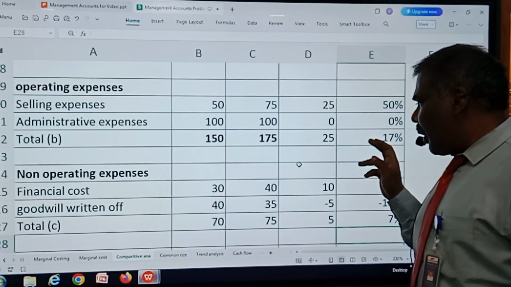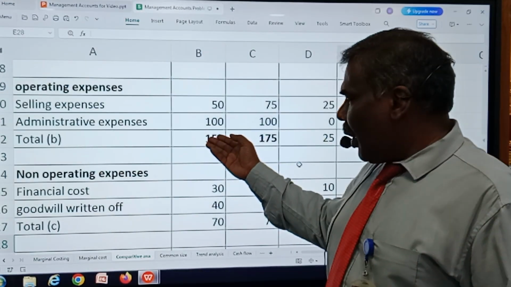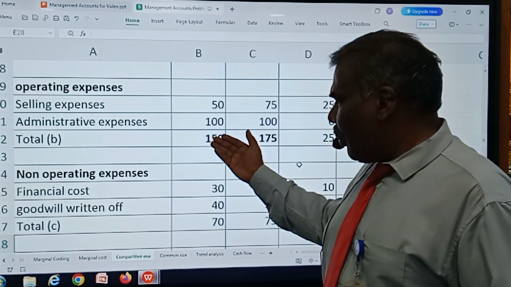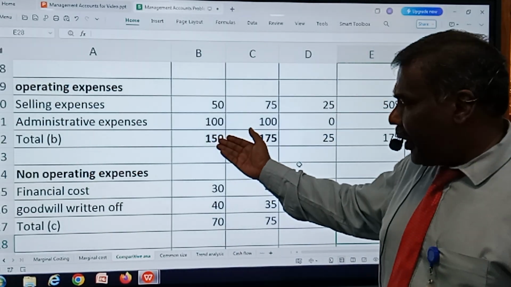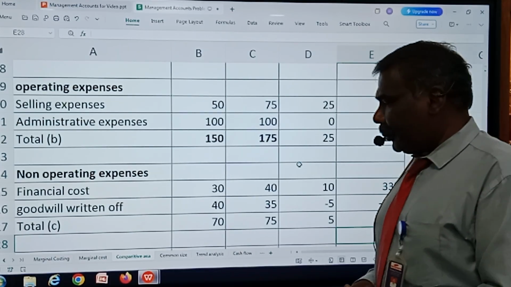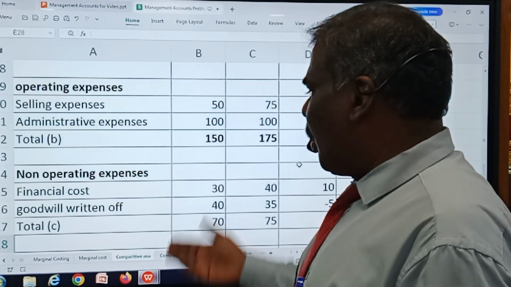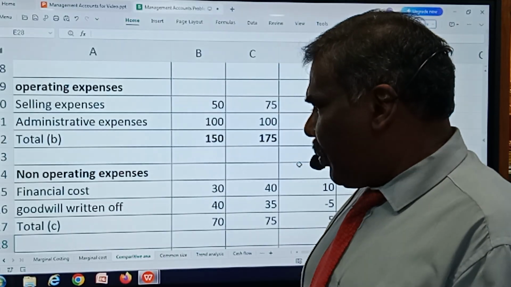and the percentage of change. Now I have to divide the total operating expenses change by the total operating expenses in the year 2023, which is 150. It comes to 17%. Same way, I'm just applying the concept for non-operating expenses, that is financial cost.